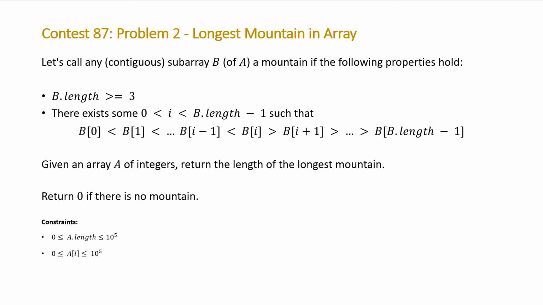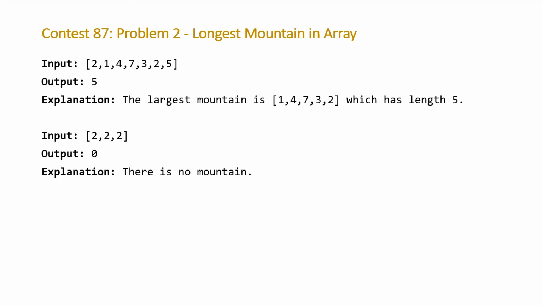So given an array A of integers, return the length of the longest mountain, and return 0 if there is no such mountain. And note that the length of our array will be at most 10 to the 5, and so will the values in that array. So let's take a look at the examples that LeetCode provided us with. So here are the 2 examples.